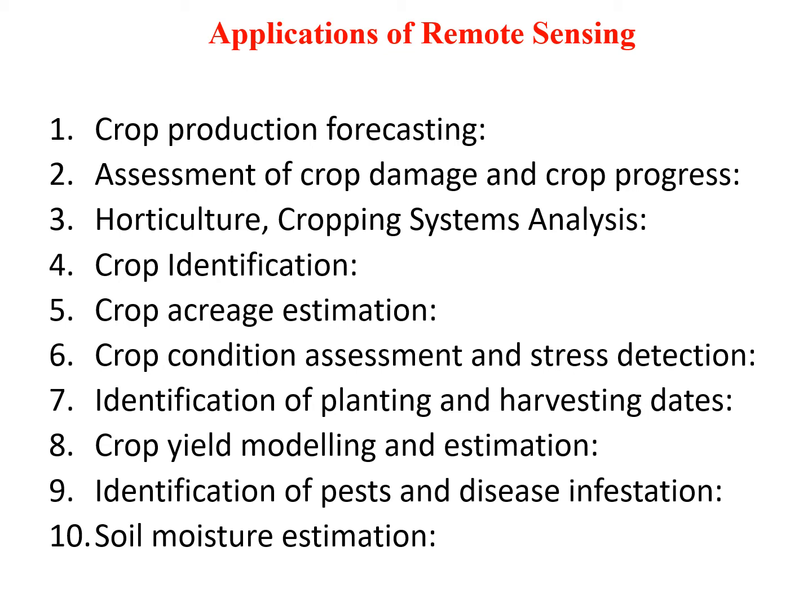Assessment of crop damage and crop progress. In the event of crop damage, remote sensing technology can be used to penetrate the farmland and determine exactly how much of a given crop has been damaged and the progress of the remaining crop in the farm. Horticulture cropping systems and analysis.